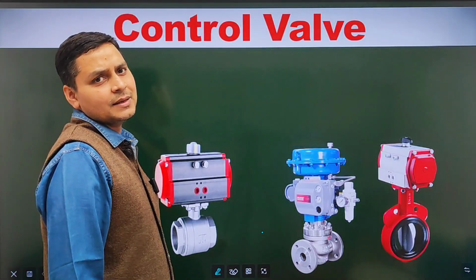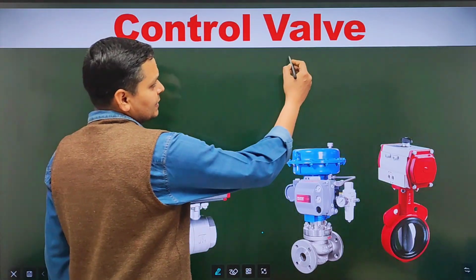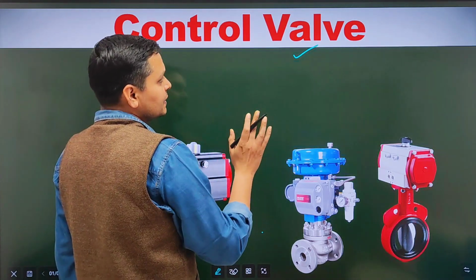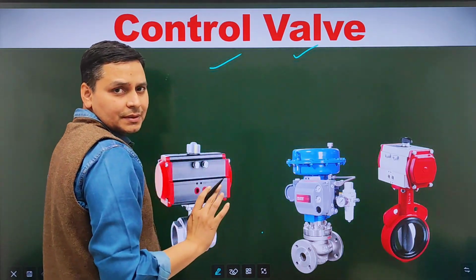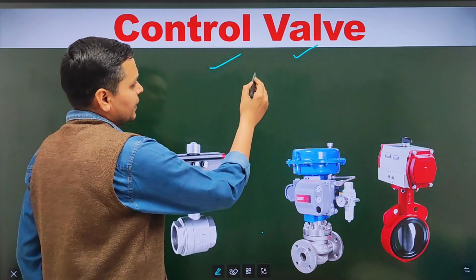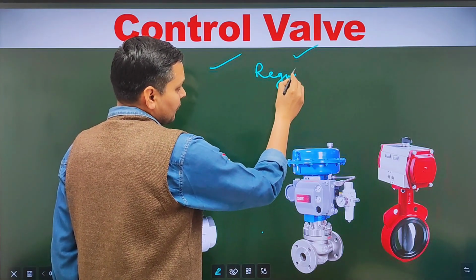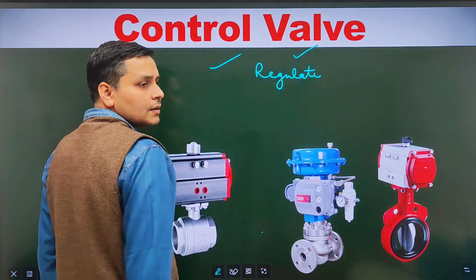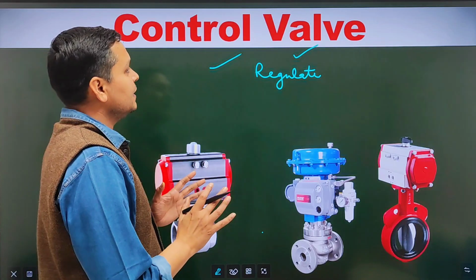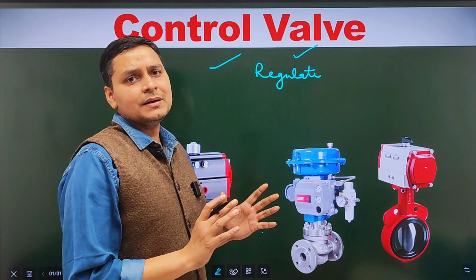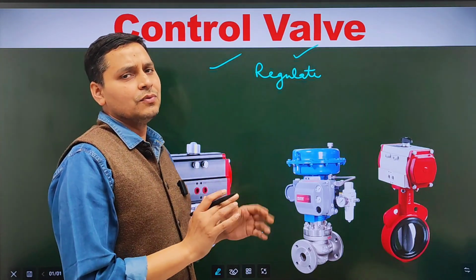Look friends, as the name suggests, control valve is a valve or control valve is an instrument that controls. Here control means regulate. So friends, you can say that control valve is an instrument that regulates the fluid flow.